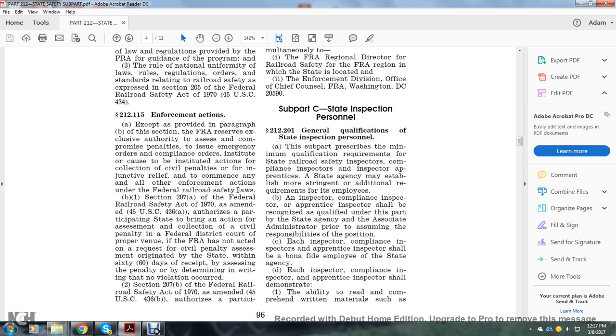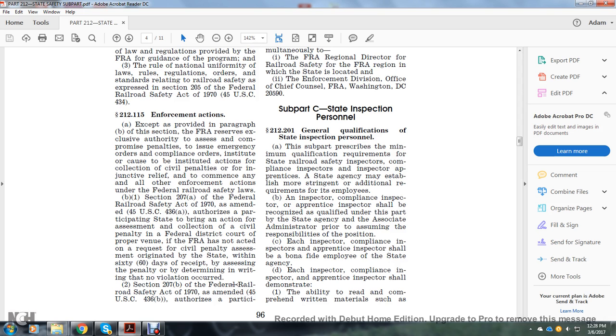B1. Section 207A of the Federal Railroad Safety Act of 1970, an amendment of Title 45 U.S. Code 436A, would authorize a participating state to begin an action for the assessment and collection of a civil penalty in federal district court of proper venue, if the FRA has not acted on the request for civil penalty assessment originated by the state within 60 days of receipt, by assessing the penalty or determining in writing that no violation occurred.